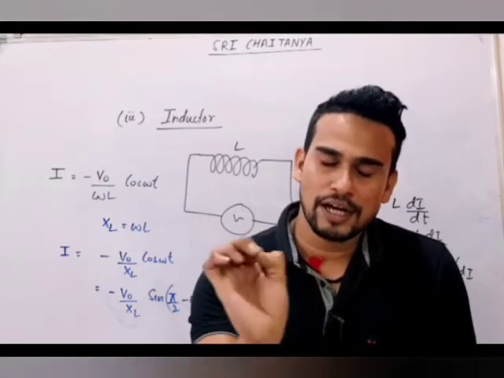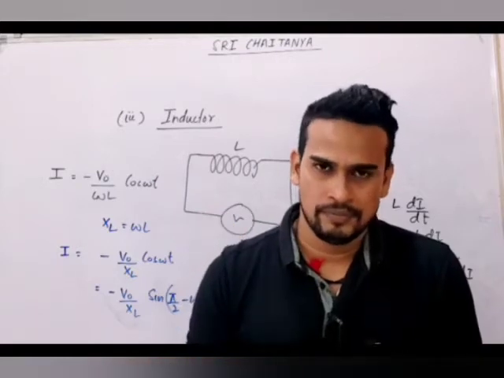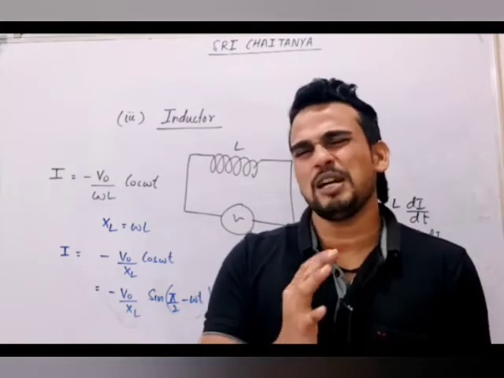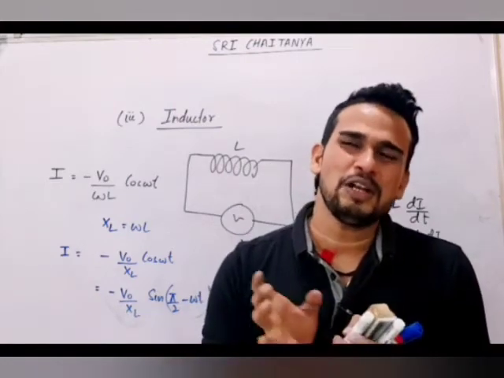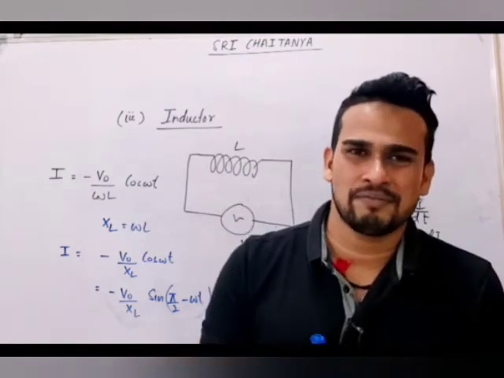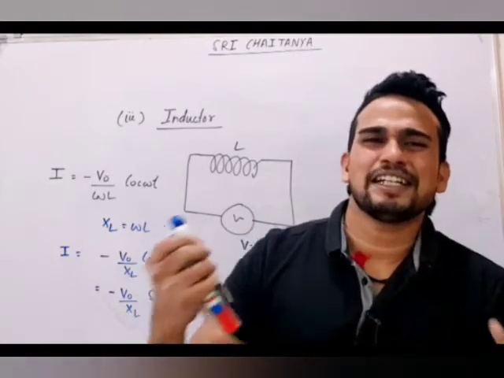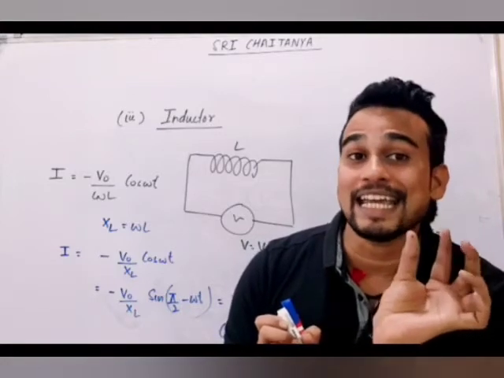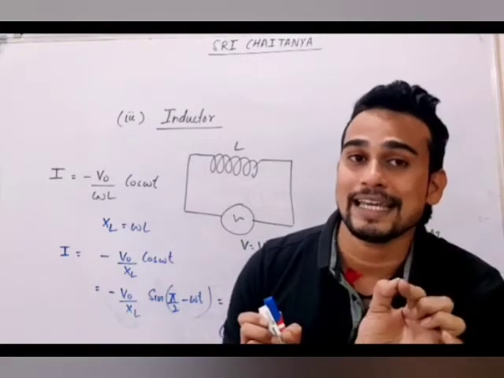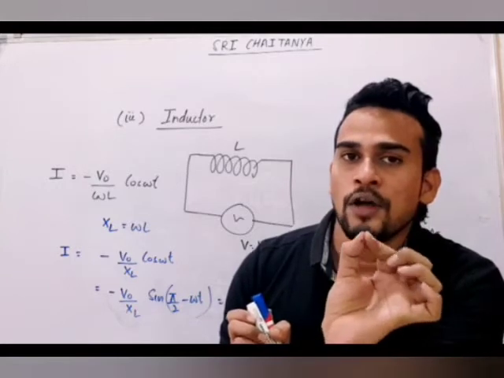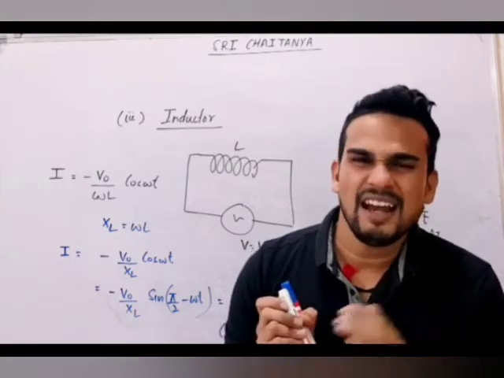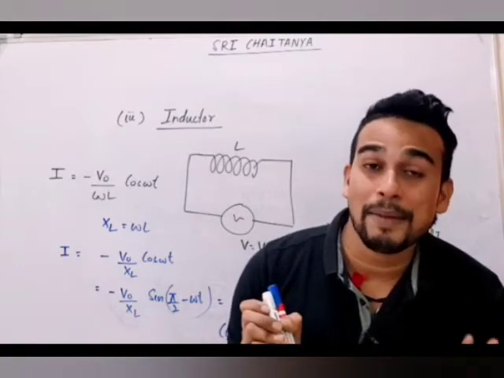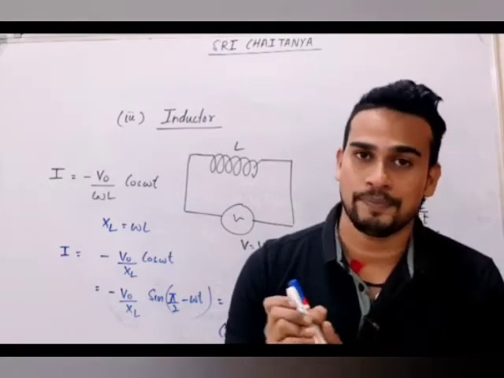Phase difference between current and voltage will be 0. Second situation, if you connect a capacitance. We never studied about resistance of capacitance, but when you connect capacitance to an AC source, it offers reactance, it reacts to AC. So we get one quantity which is known as XC, reactance of capacitance. XC will be equal to 1 by omega C. And here current will lead. Current leads voltage by pi by 2 in the case of a capacitor.